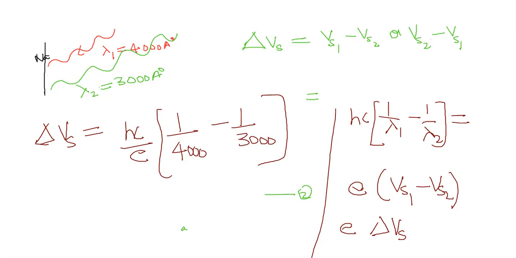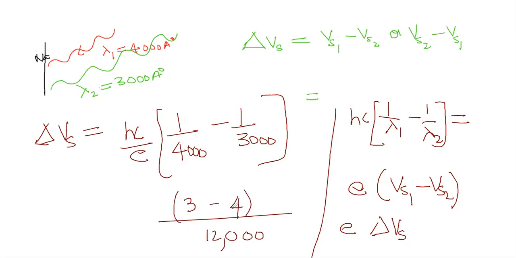The h value, c value, e value, all the values we have to substitute and solve for delta Vs. What will be the LCM for 4 and 3? 12, 12,000. What will come here? 3 times in 12,000 is 4, and 4 times is 3,000. Don't worry, 3 minus 4 will give you a negative. That is no problem because we are taking only the delta.